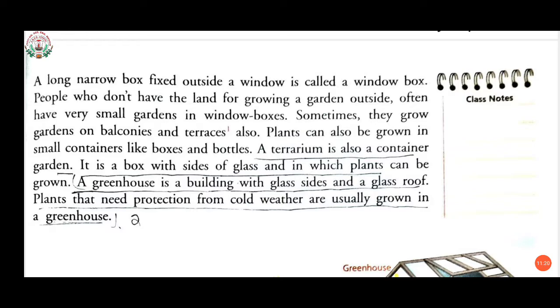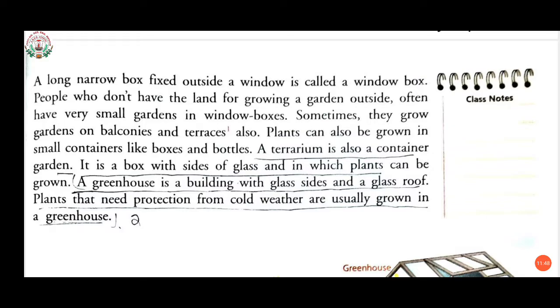People who don't have the land for growing a garden outside often have very small gardens in window boxes. The people who don't have sufficient space to grow plants, what do they do? They just plant window box gardens.